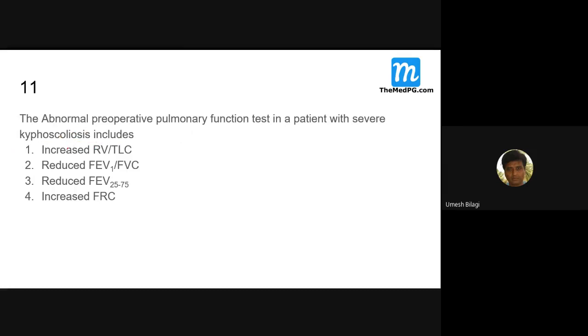Of course that is abnormal, but these are the abnormal findings, classical ones. The RV/TLC ratio behaves like obstructive if the restrictive disease is extraparenchymal. Got it? Just try to memorize that.